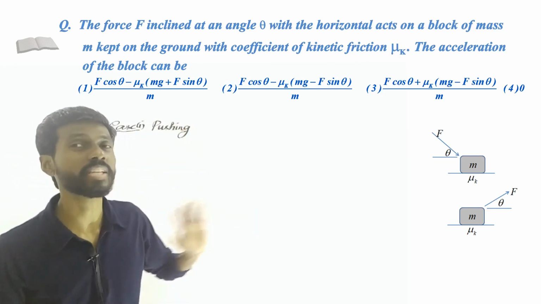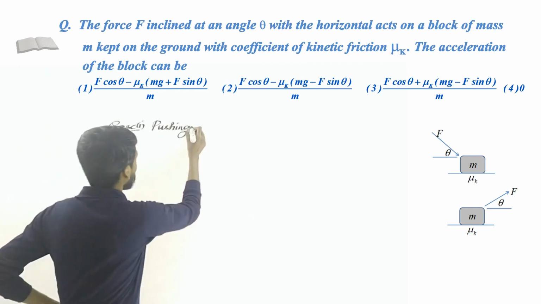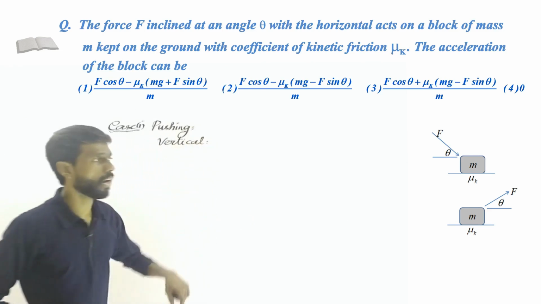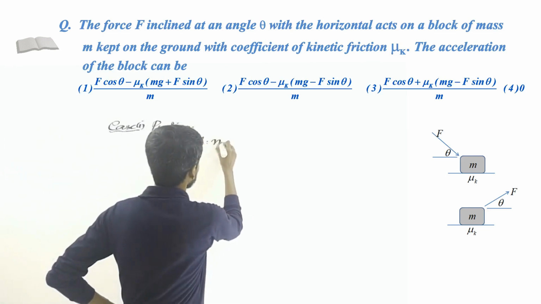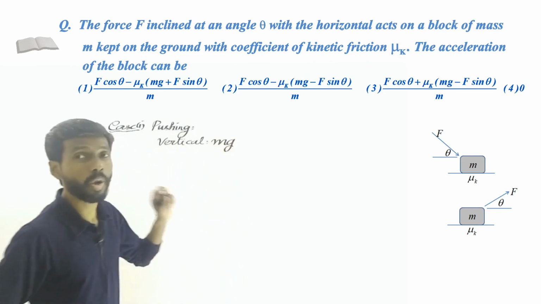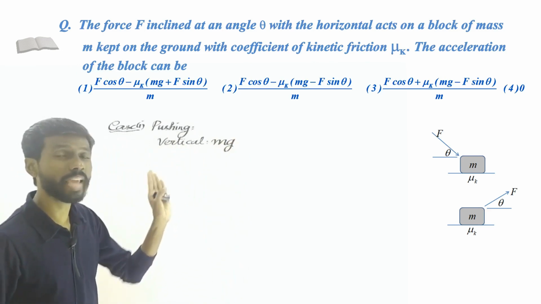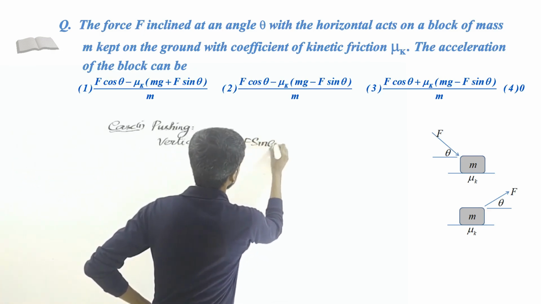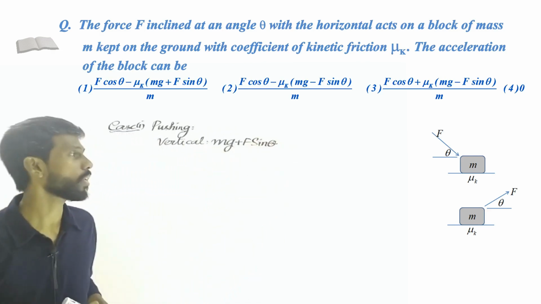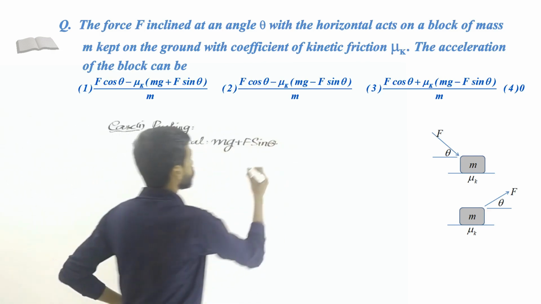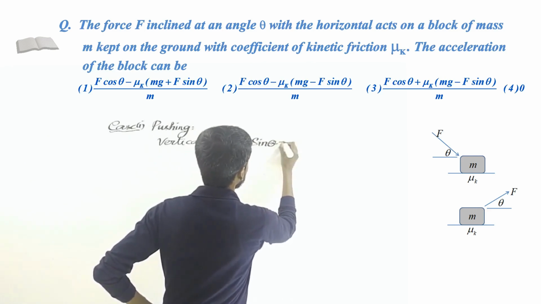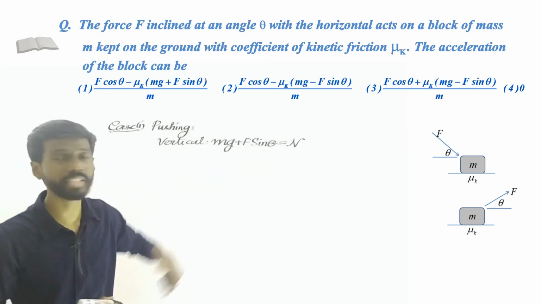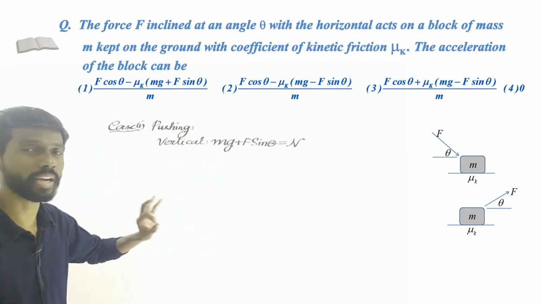Now, what is the normal reaction in this case? Let us find it from the vertical direction. What are the forces acting in the vertical direction? mg in the downward direction, and then the component of this force in the vertical direction, F sin theta, also in the downward direction. And we also have the normal force in the upward direction. So the net force is mg plus F sin theta minus N equal to 0. So the normal force is mg plus F sin theta in the first case. Okay, done. Normal is known.